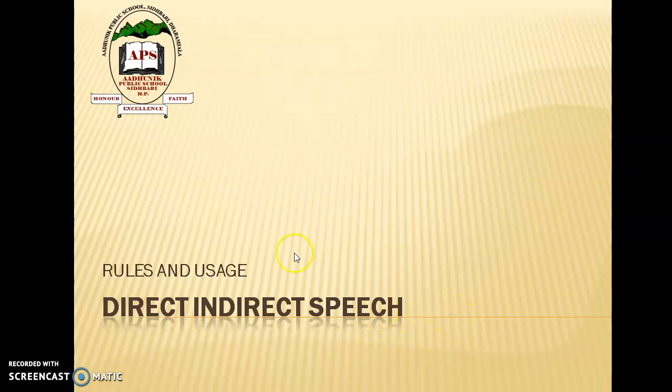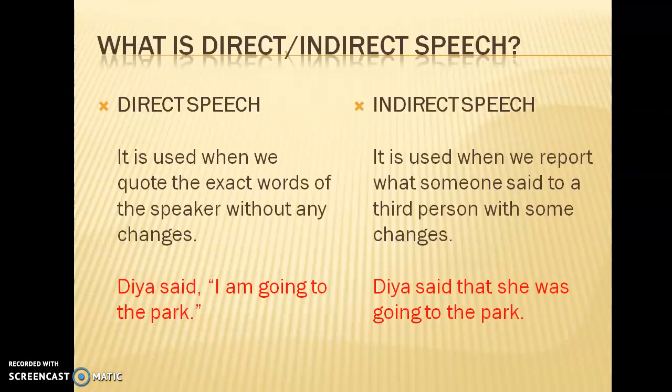Hello everyone. Today we'll be discussing direct and indirect speech. What is direct and what is indirect speech? Direct speech is when we quote the exact words of the speaker. For example, Dia said, "I am going to the park."